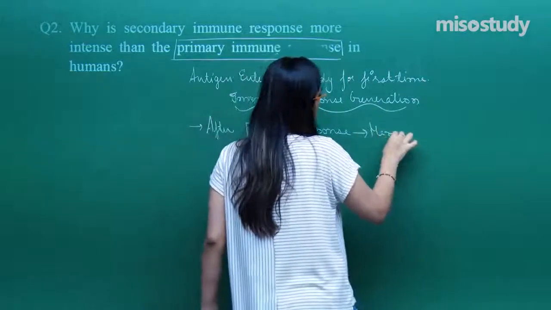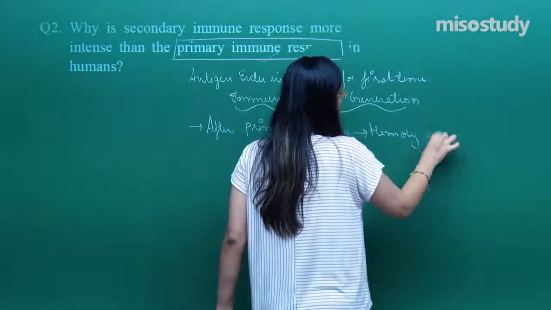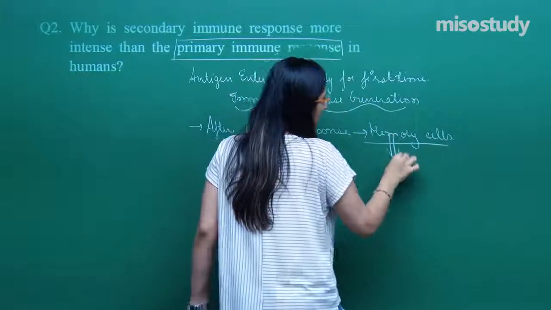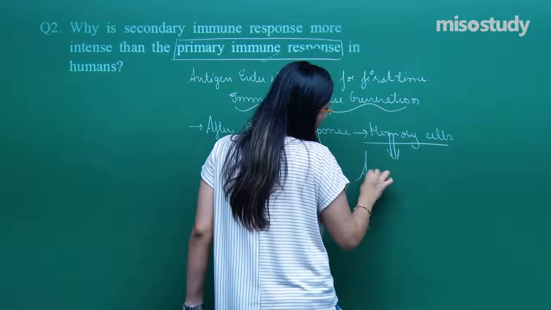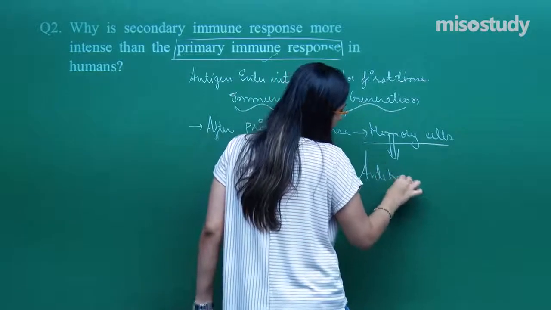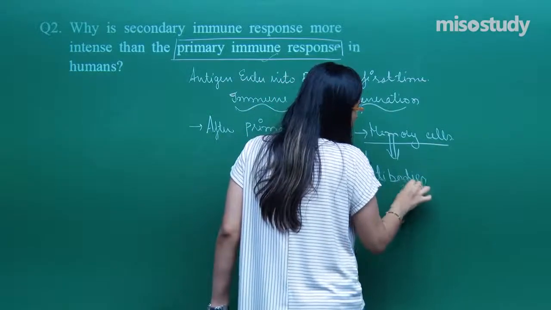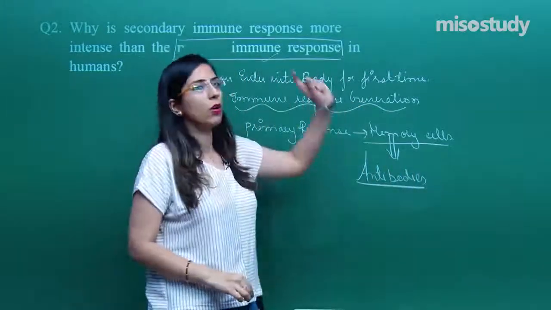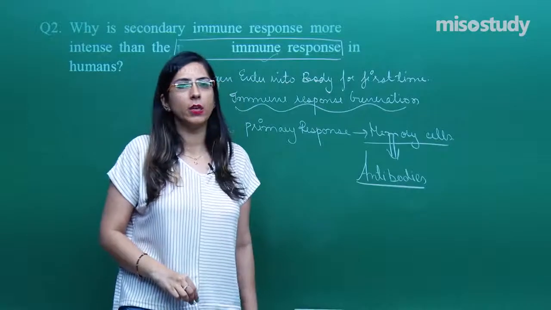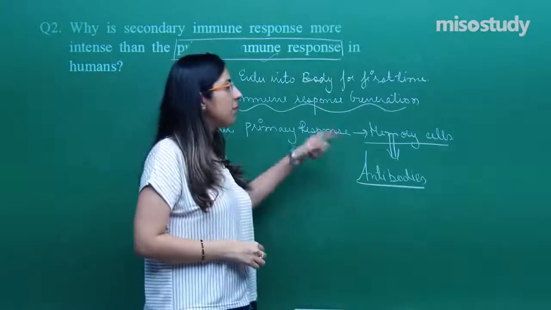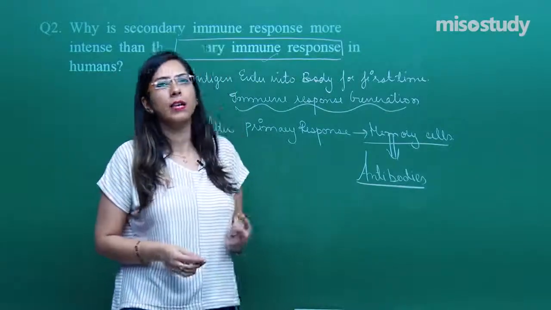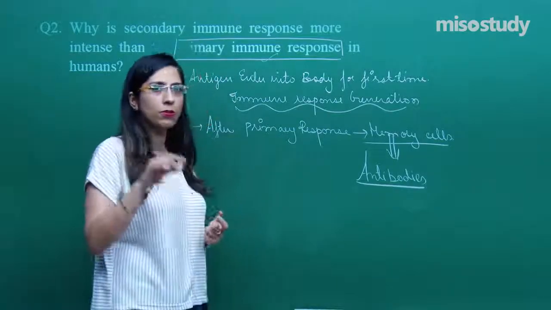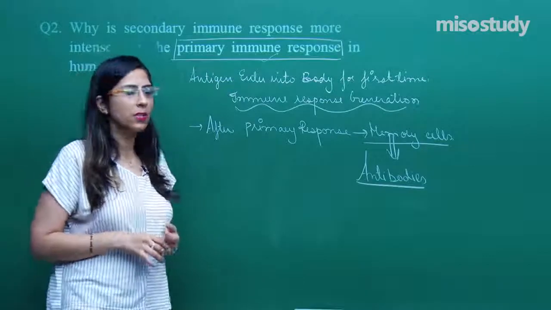Memory cells are formed, and these memory cells convert into the antibodies very fast, because now they know whenever such type of antigen comes, there is no need to go for the whole process of the activation of antibody. Just these memory cells will be activated and later on the antibodies will be formed. That is the reason the primary immune response is slower and the secondary immune response is faster.